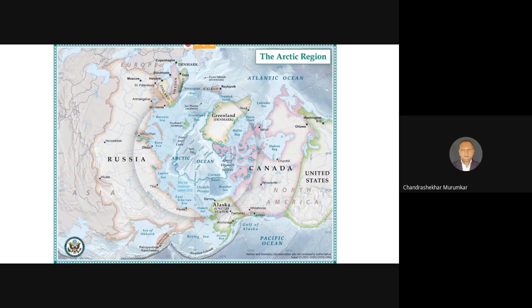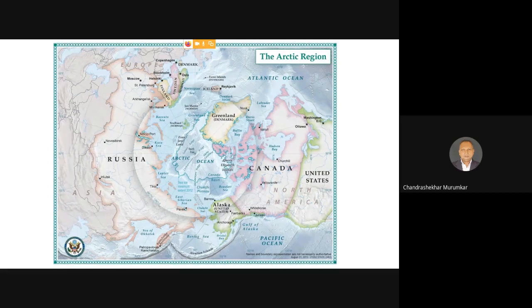From Russia, if you cross the Arctic Ocean, you can reach Canada. Similarly, from Russia, you can go to Greenland, Alaska, even to northern European countries like Denmark, Norway, Sweden, and Finland. So it means from the northern pole, it was very easy to move to the different continents.